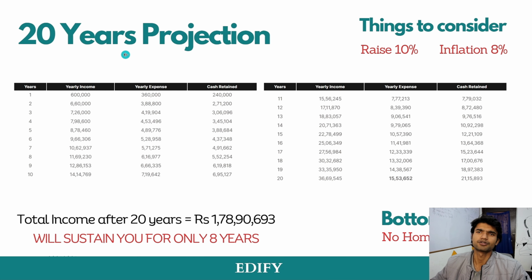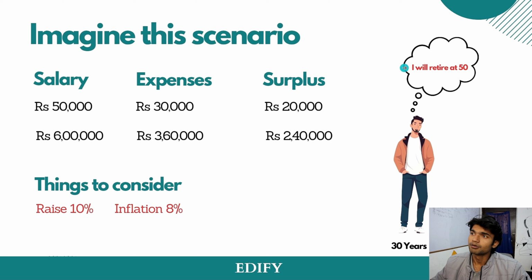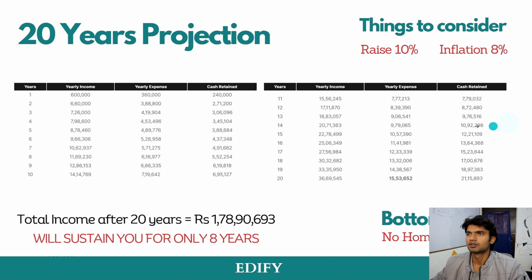Here is the 20 years of projection. Remember, I told you that he will retire at 50. He is planning to retire at 50. So his salary, expenses, everything has to be counted as a sum after the age of 50, or 20 years. Clear? So let's proceed.